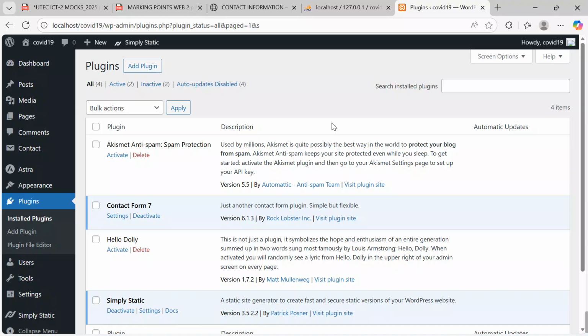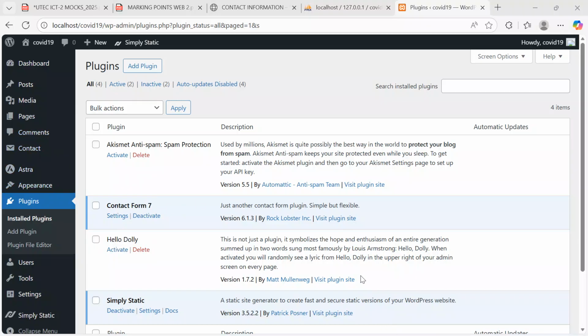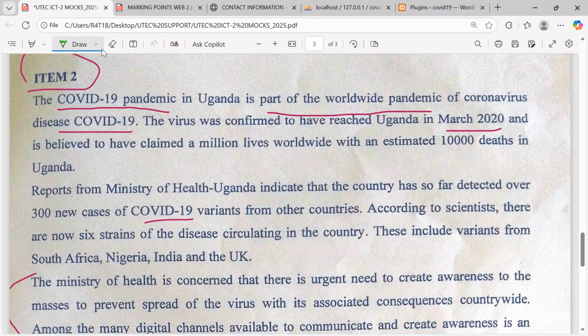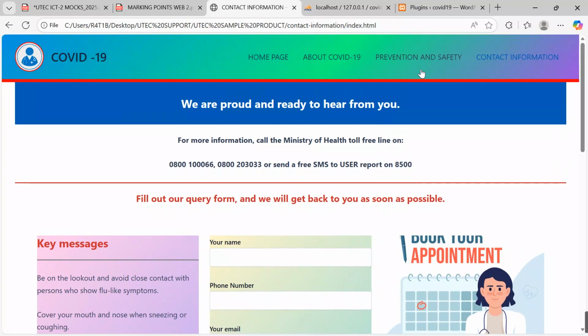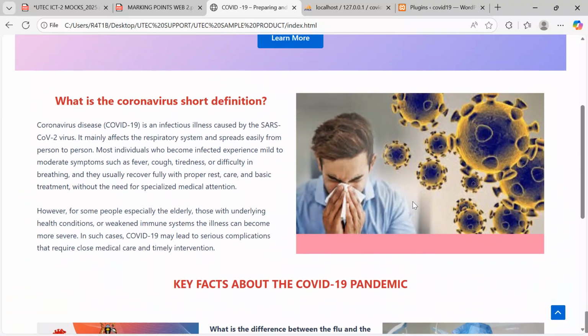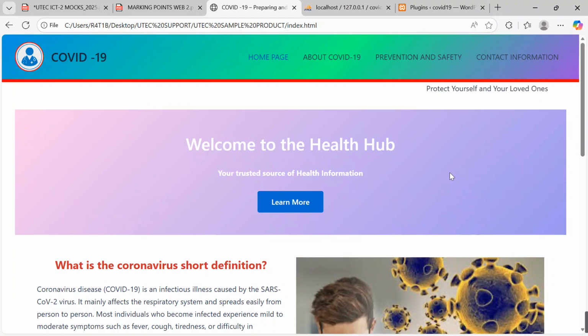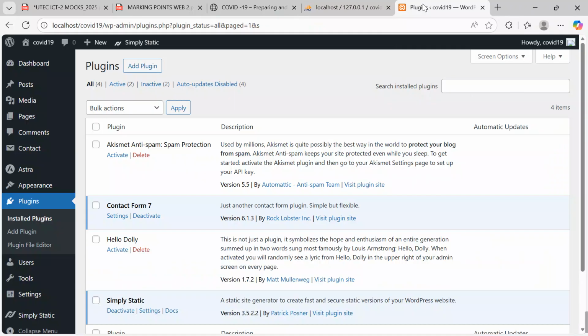The next step, after installing the theme and the plugin, is to create our pages for the product or the project we are working on. Remember, we have a master plan which we are going to be following. This is our dummy project, which we created, and we are to follow the same as we duplicate our own. So we are to come up with 4 pages: the home page, about COVID page, prevention and safety, and contact information. Now I'll come back to my project here.